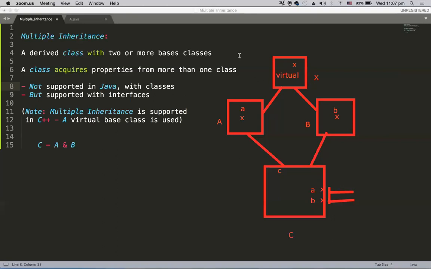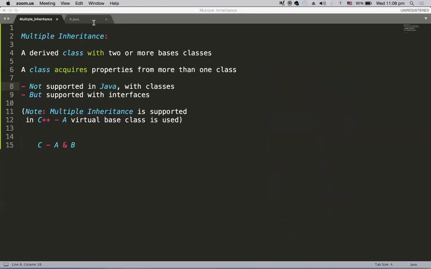So this is the problem with multiple inheritance, and in Java there is no multiple inheritance with classes, but multiple inheritance is possible in Java with interfaces. Let's understand that with a program. So let's now go to the program.